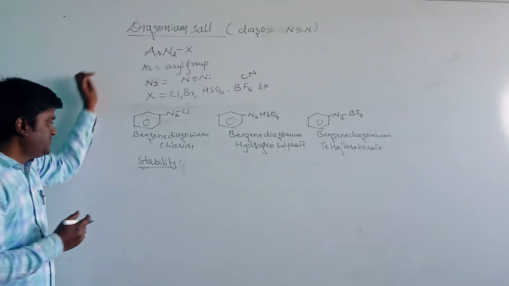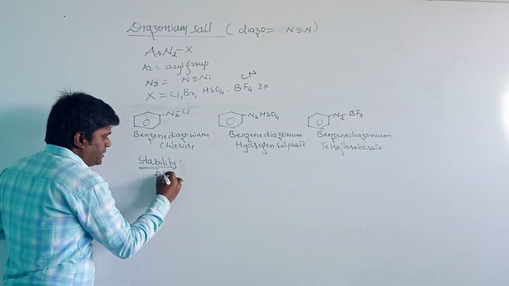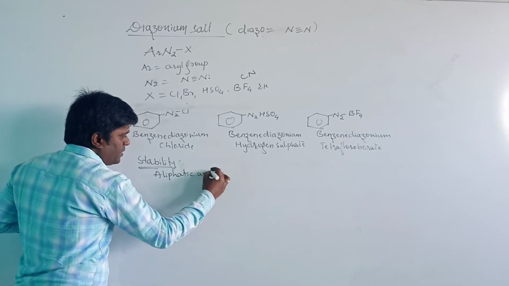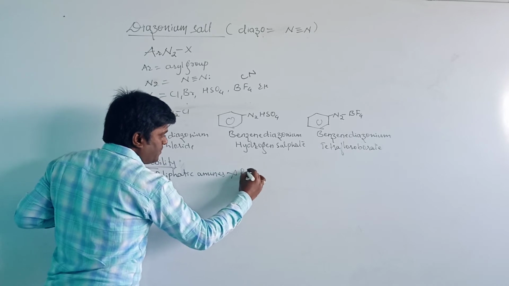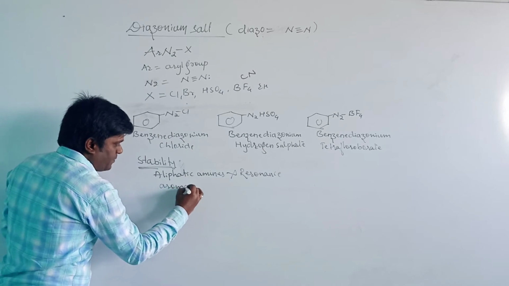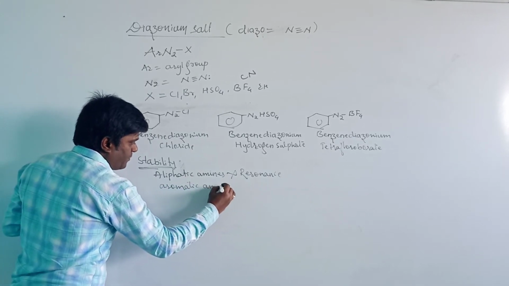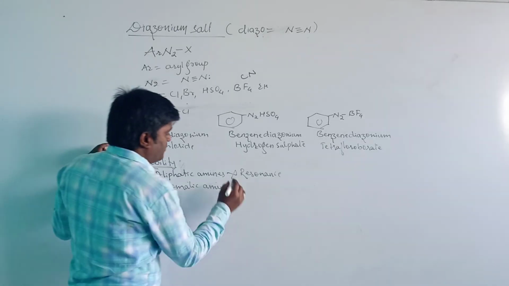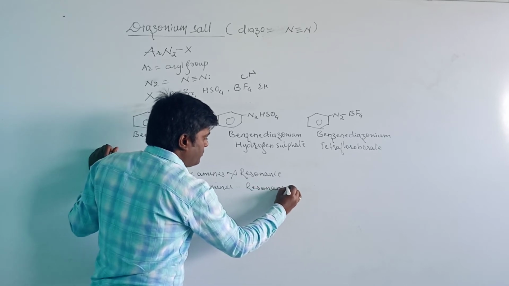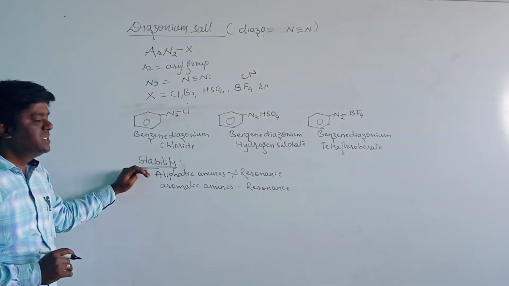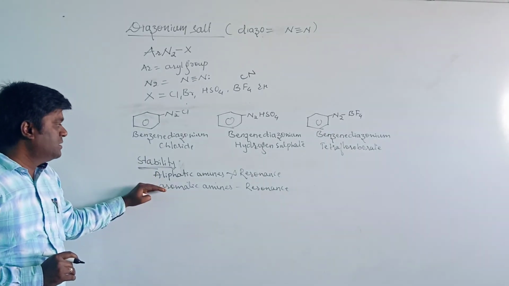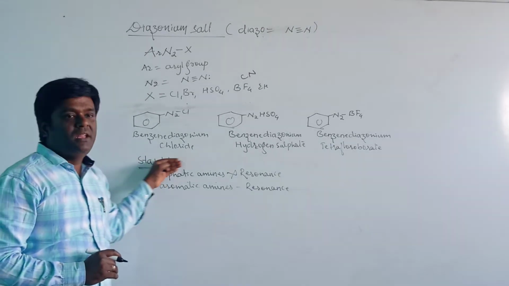Aliphatic amines will not show resonance, whereas aromatic amines will show the resonance. Therefore aliphatic amines are less stable, or aromatic amines are more stable when compared to the aliphatic amines.